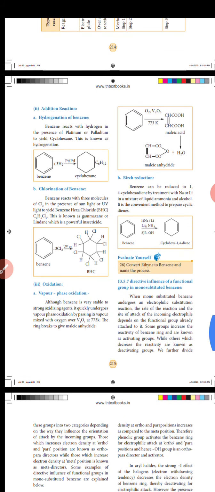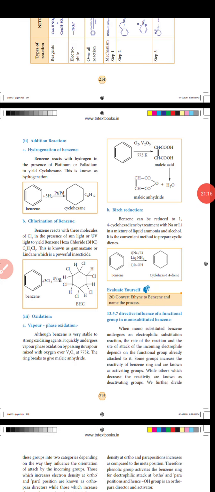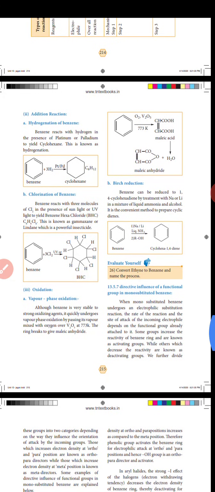Oxidation, vapor phase oxidation. Although benzene is very stable to strong oxidation in liquid, it undergoes vapor phase oxidation by passing the vapor mixed with oxygen over V2O5 at 773 Kelvin. The ring breaks to give maleic anhydride. Birch reduction: benzene can be reduced to 1,4-cyclohexadiene by treatment with sodium or lithium in a mixture of liquid ammonia and alcohol. It is a convenient method to prepare cyclic dienes. Benzene to cyclohexa-1,4-diene.